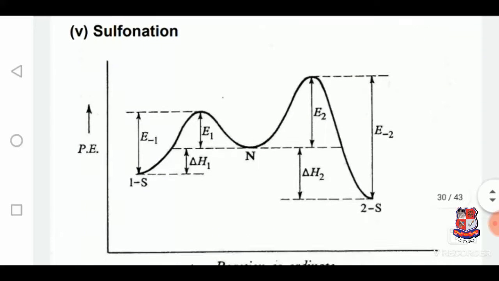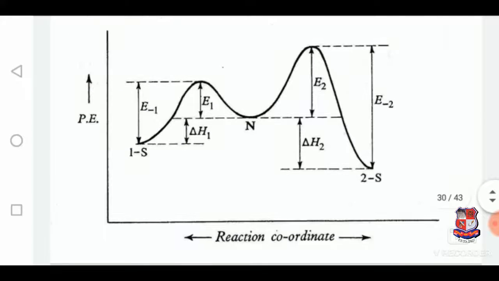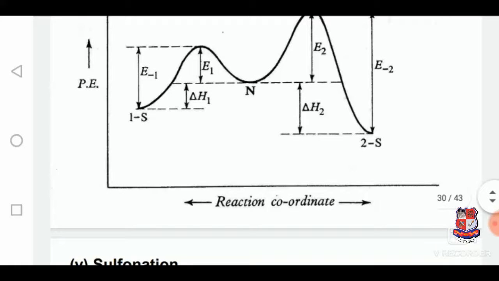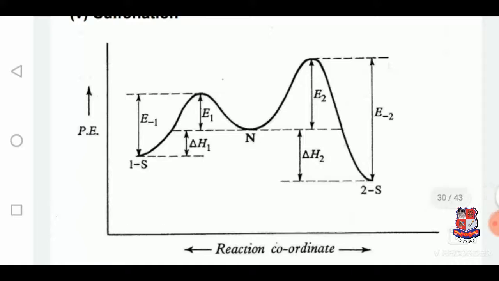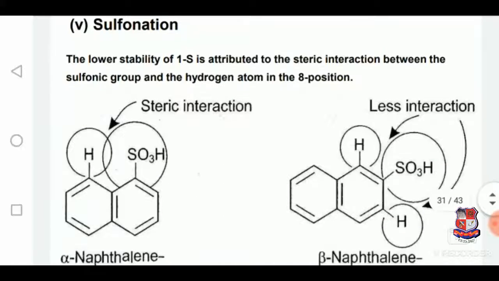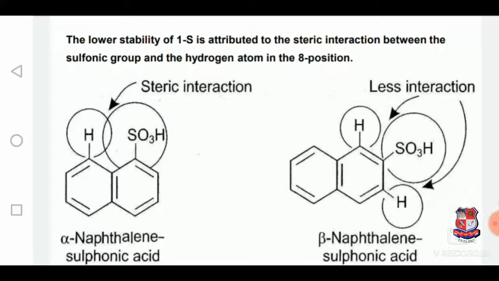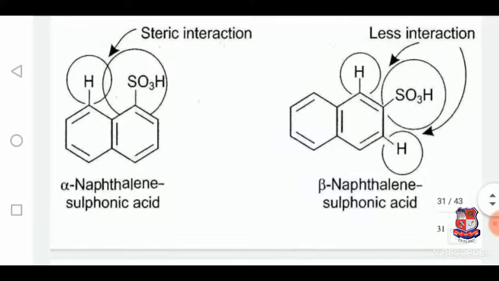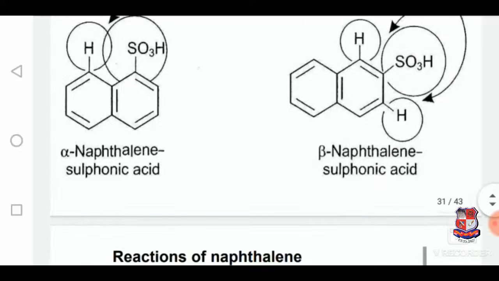Of that, the energy diagram is there, showing how various intermediates are formed with different energy levels. So in sulfonation, the lower stability of the 1-substituted product is attributed to steric interaction between the sulfonic group and the hydrogen atom in the 8th position. So the alpha naphthalene sulfonic acid has a steric interaction compared to beta naphthalene sulfonic acid, which is less prone to steric interaction.